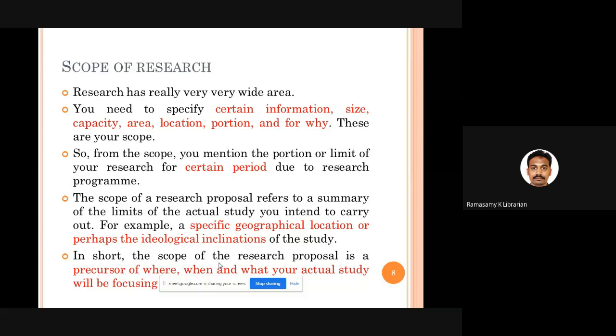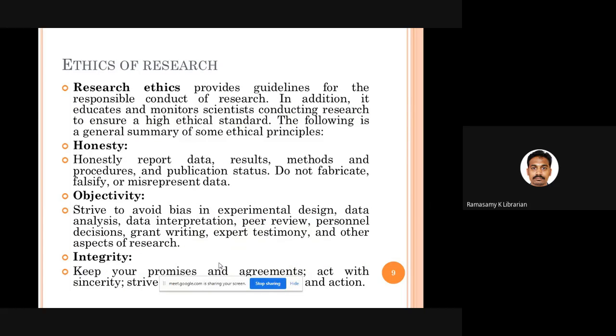So this way I am going to delimit, I am going to give restrictions, I am going to give a boundary, I am going to give an area of operation for my research work. I am going to work only within this particular framework. That framework is called the scope of your research work. Fine? Is it clear? Okay. Then ethics of research.